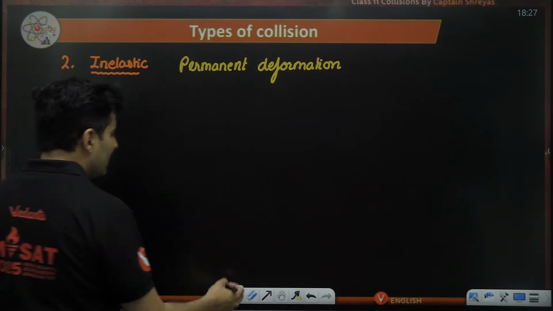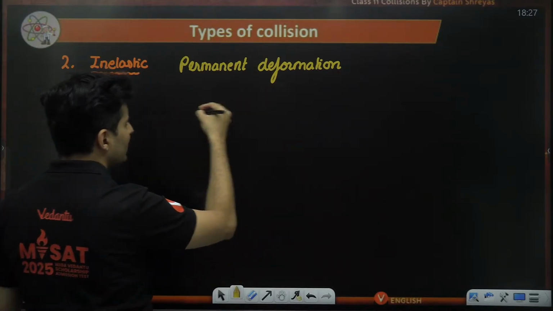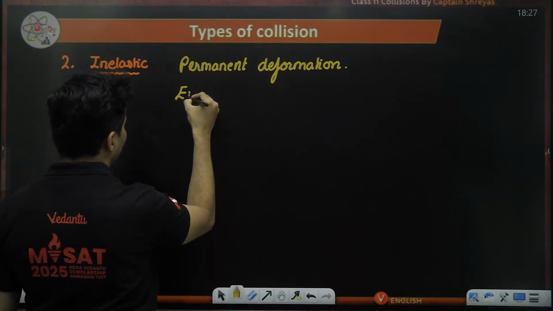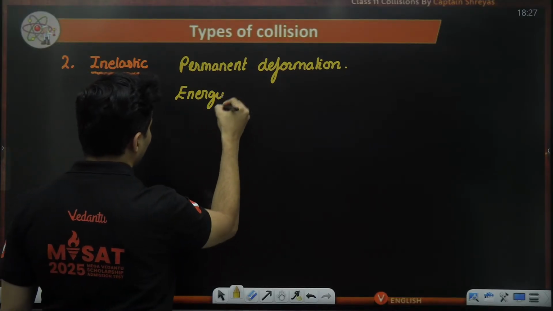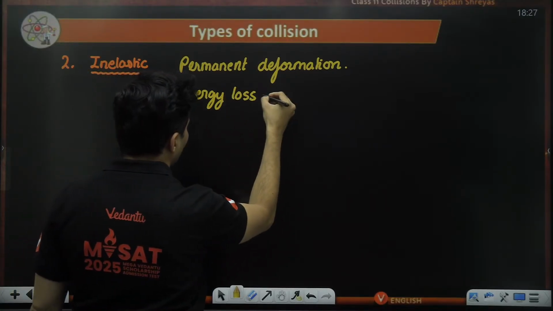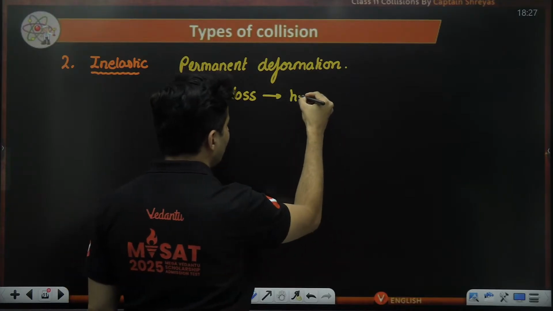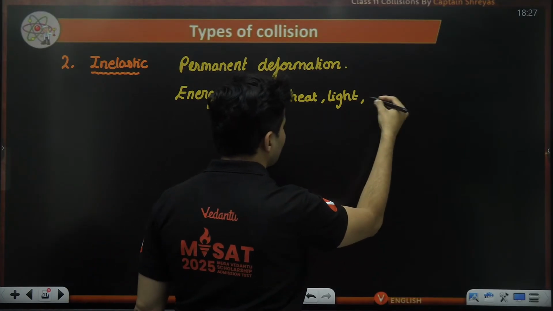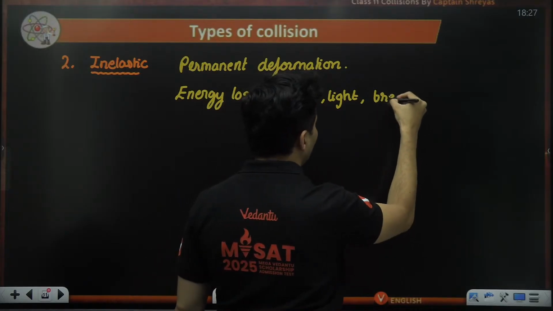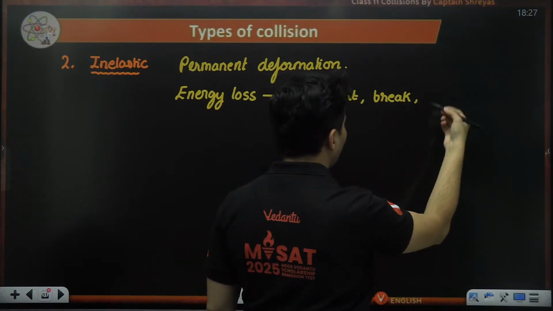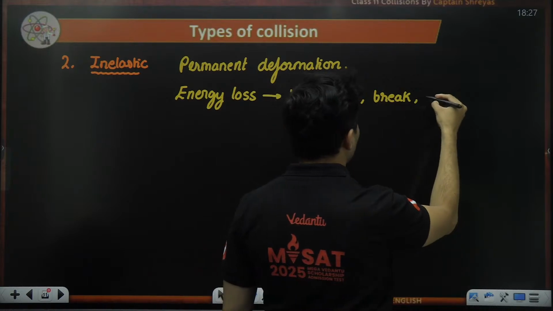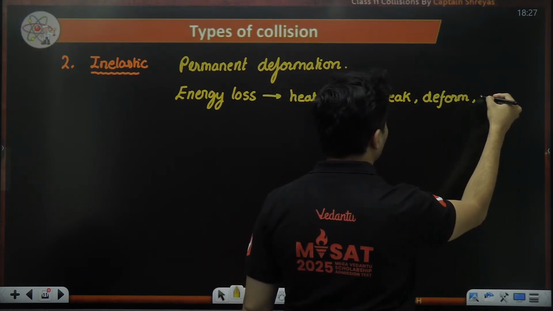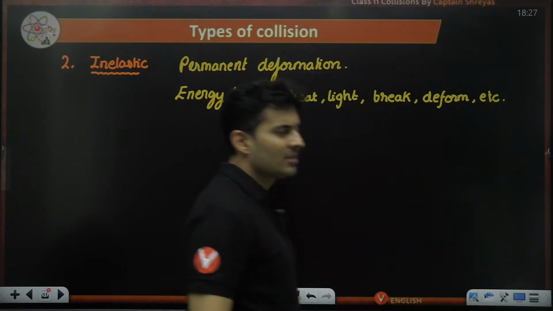In inelastic collision, like I said, permanent deformation occurs. So definitely there is energy loss. There is definitely energy loss in the form of heat. Sometimes sparks might come, light will come, some breaking might happen. It might break into pieces, or maybe some kind of deformation might occur. So all sorts of things, it might deform, and so many other kinds of losses might happen.